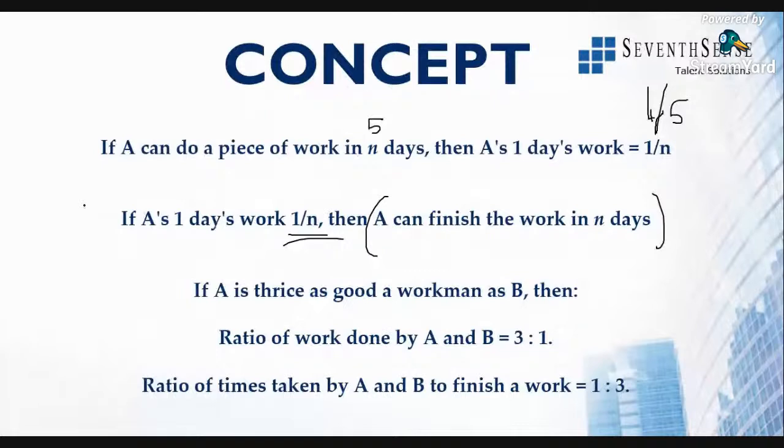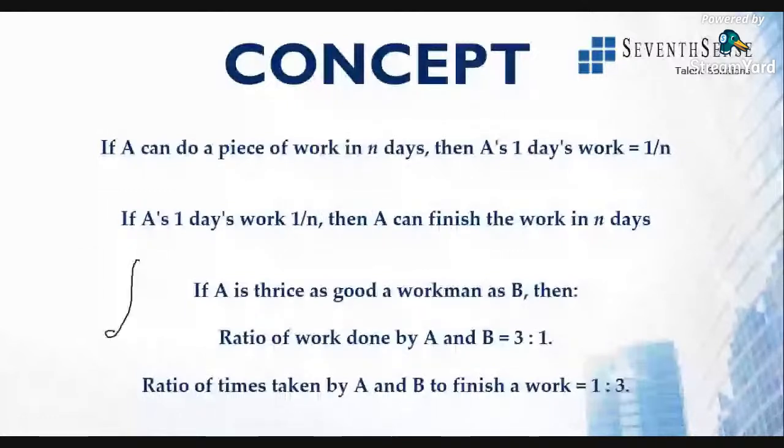Hope you understood. This is what I told about time and work, which are interrelated as inverse, right? So here it is the inverse of time. 1/n is the amount of work done in 1 day. So A can finish the work in n days. The same concept we are applying. Next concept here is with reference to efficiency. We call this efficiency.